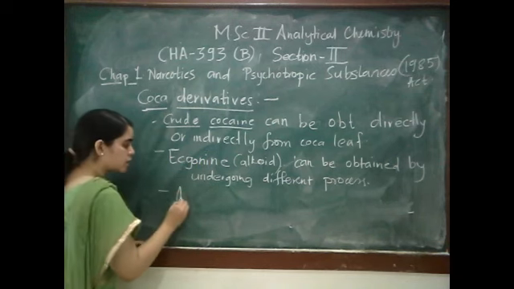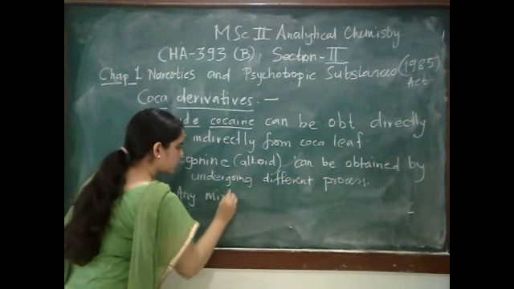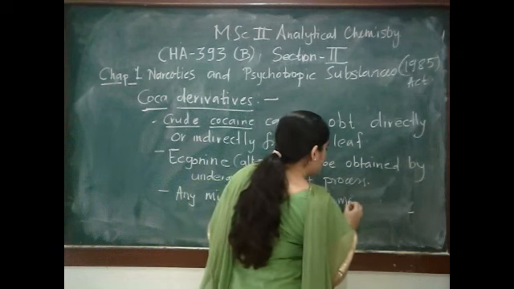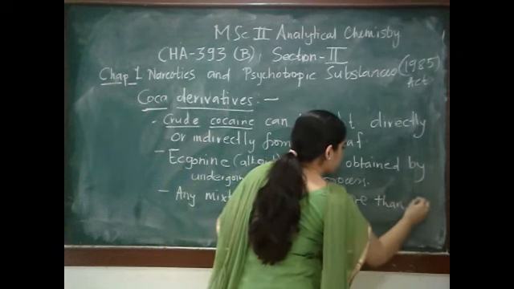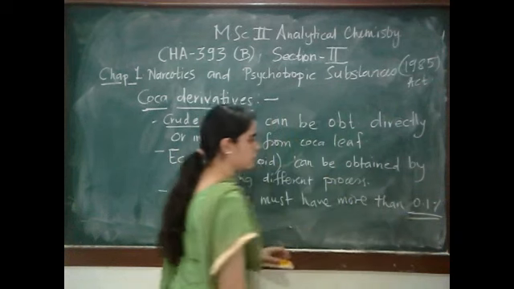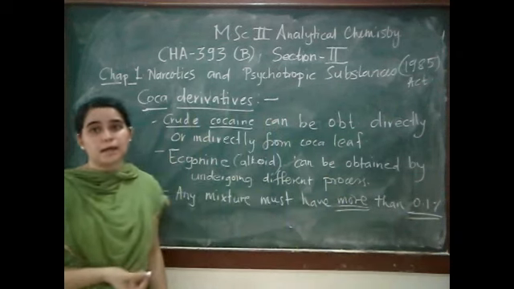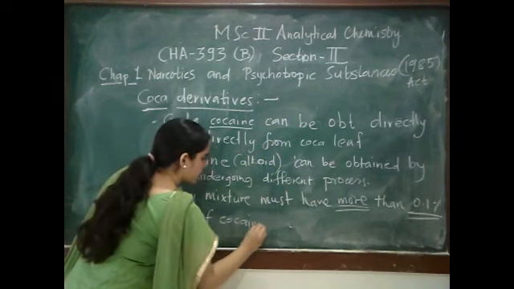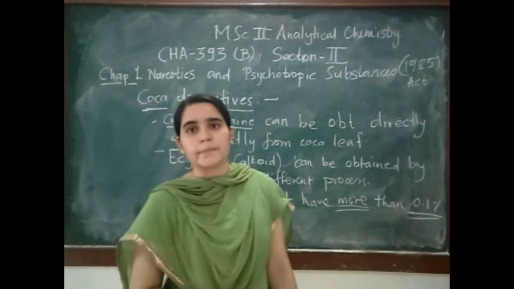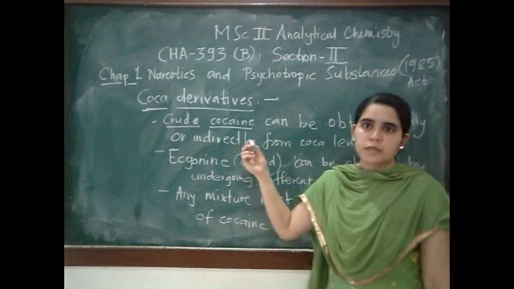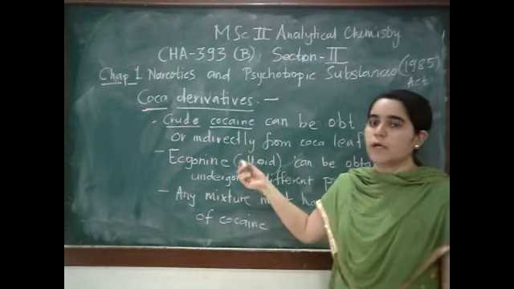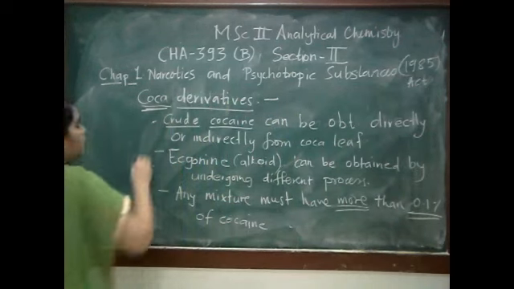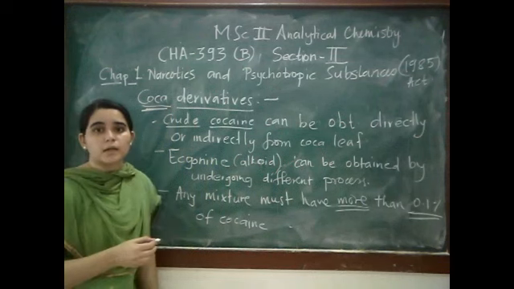Next is any mixture must have more than 0.1% of cocaine. Remember this: more than 0.1% of cocaine. Until now we saw first coca plant, then coca leaf, and the third point is coca derivative. For coca, you have to remember it belongs to genus Erythroxylon.